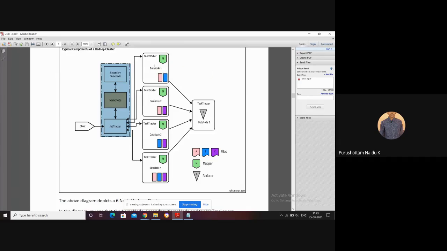Again, data node 1, data node 2. At each and every data node, we have the task tracker. Node 1, task tracker, node 2, task tracker, node 3, task tracker, node 4, task tracker, node 5, task tracker. The number of task trackers depends upon the number of data nodes. Clear? So now, just listen. Here M means map, R means reduce.